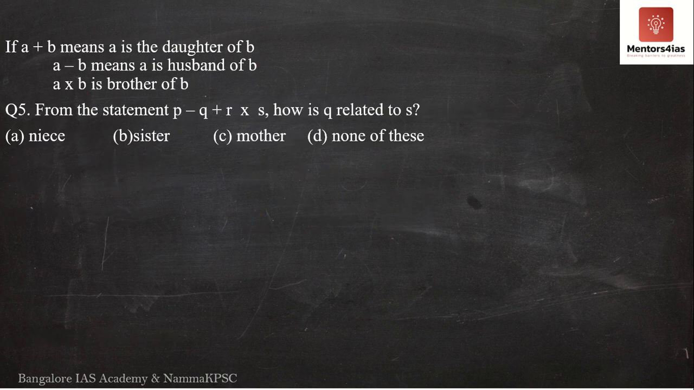Okay. Next question. Same thing again. A plus B means A is the daughter of B. A minus B means A is the husband of B. A cross B means A is the brother of B. Now the question says, from the statement P minus Q plus R cross S, how is